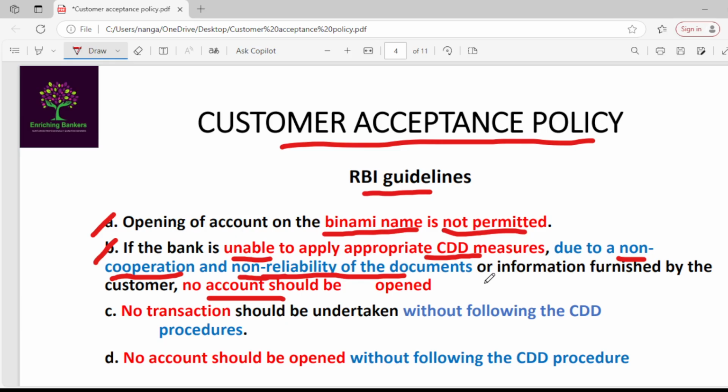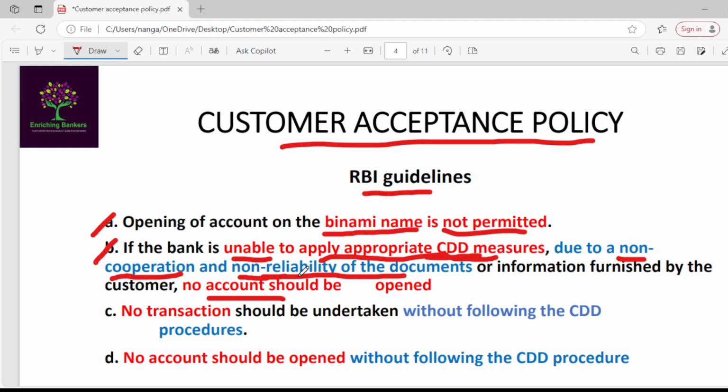So then that account should not be opened, because you are unable to apply appropriate customer due diligence measures. You could not apply the customer due diligence measures because of non-cooperation and non-reliability of the documents.